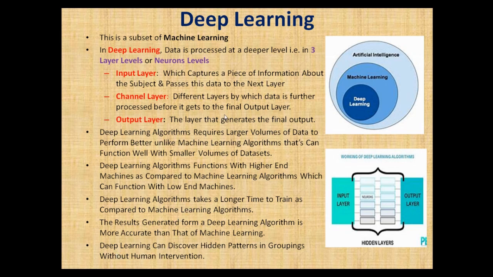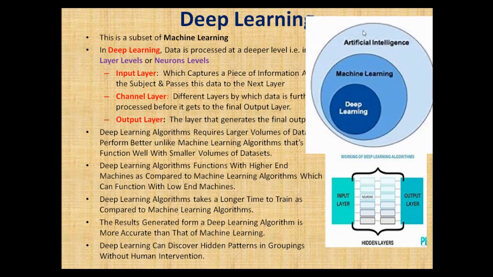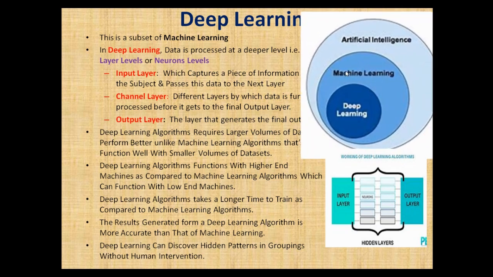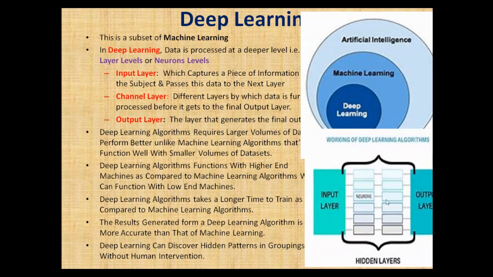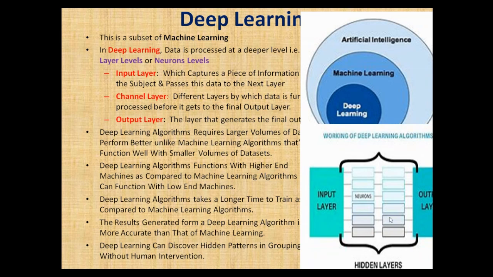So again we have artificial intelligence on top. Under it we have machine learning. Then we have specifically deep learning, which consumes a lot of data, takes time to be trained, uses high-end machines, and it passes through the input layer, goes through the channel layers, which are hidden layers, then before it comes to the output layer. Now let's come to another topic, a very interesting topic, large language models, LLMs.